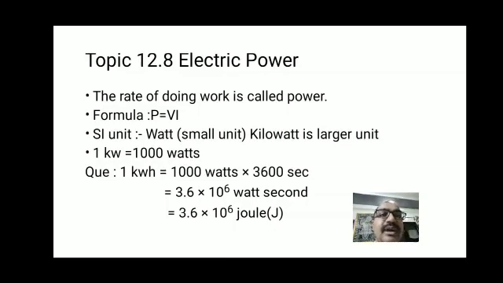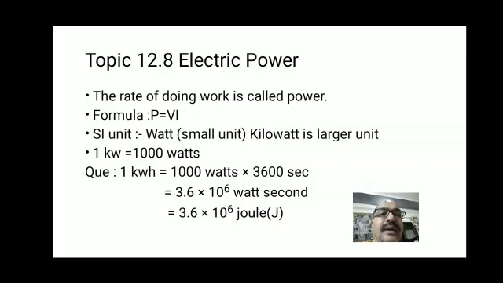What is the formula for it? Electric power, P is equal to VI. What is the SI unit that you have learned in 9th standard? The SI unit of power is watt, and you know that watt is a small unit, so kilowatt is used for measuring electric power as a larger unit.